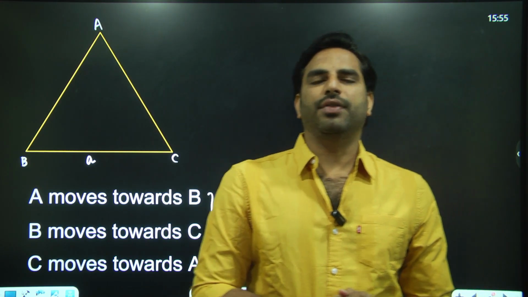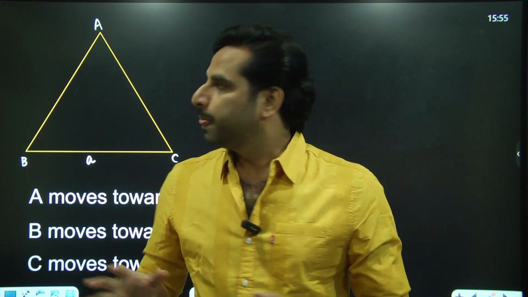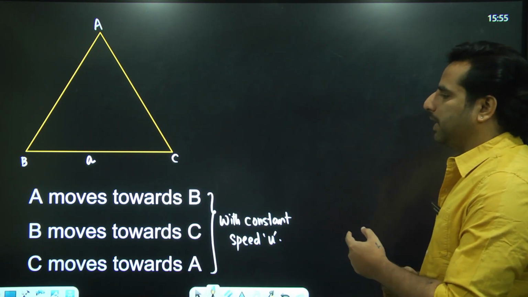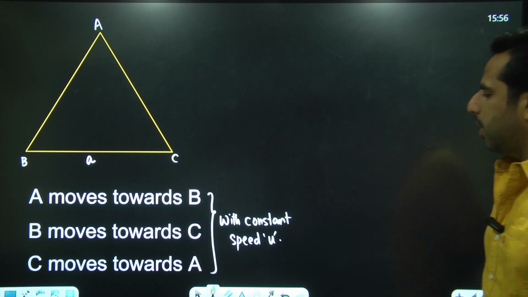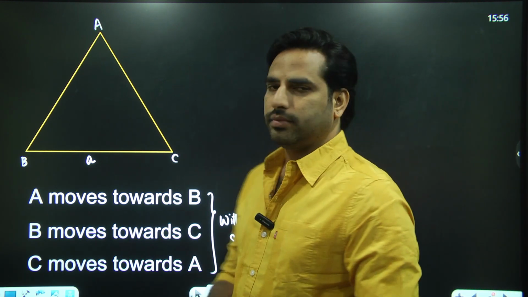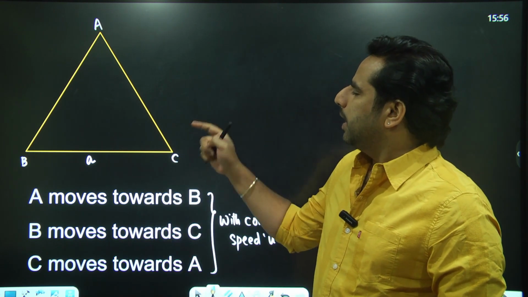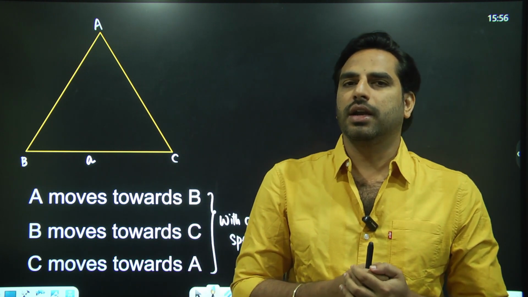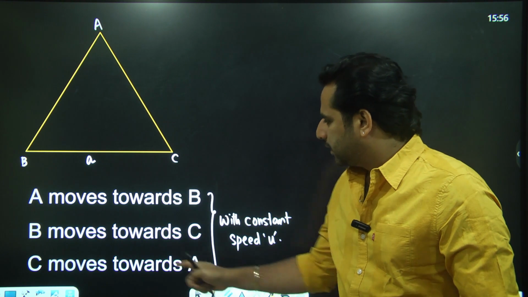A, B and C are three persons standing on the vertices of an equilateral triangle of side A, and it is given that A moves towards B, B moves towards C, and C moves towards A with constant speed u. The question is, find when and where A, B and C will meet, at which position, and after how much time they are going to meet if they follow this condition.